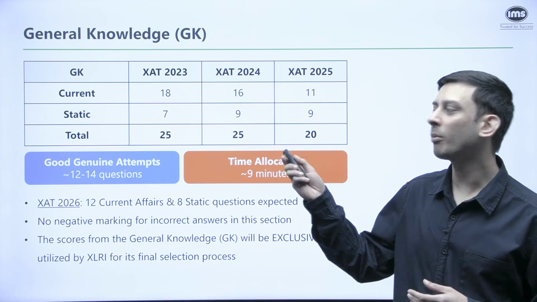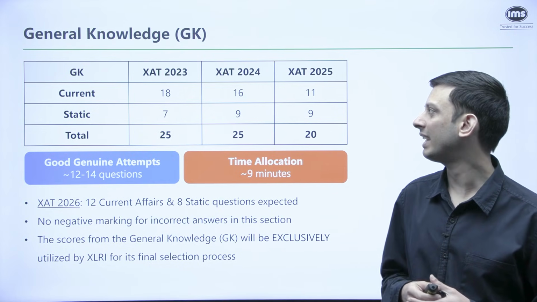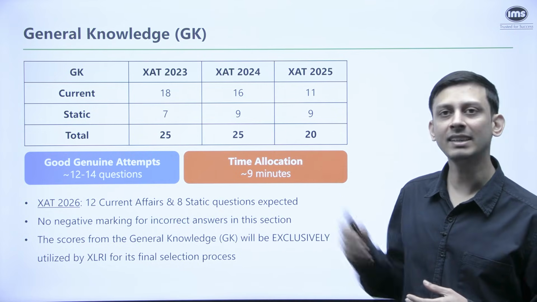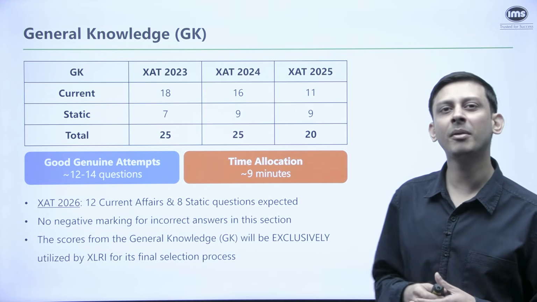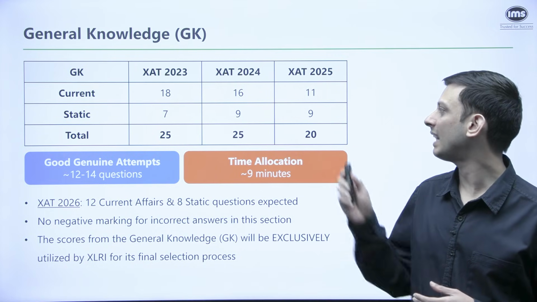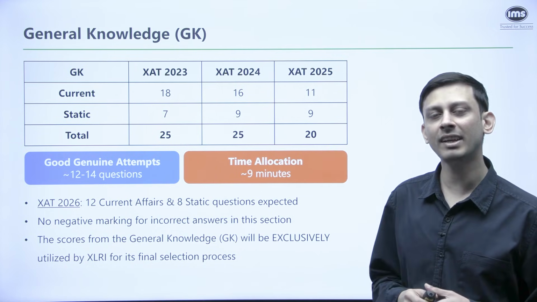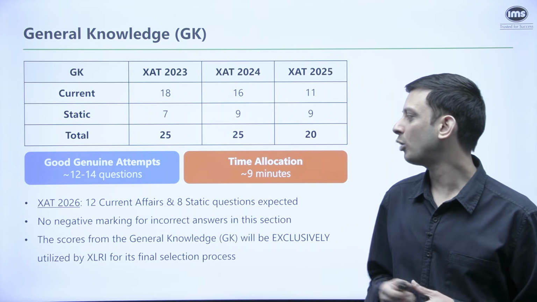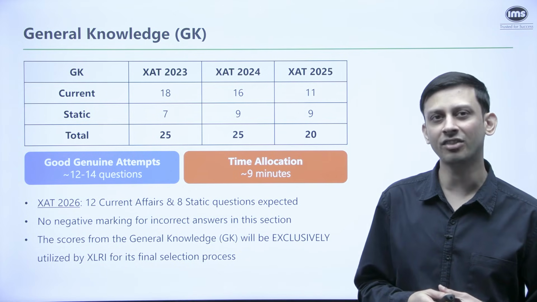Like we would have 18 from current affairs and 7 from static GK. Next year, 16 and 9. But we can see that recently it has become a bit more balanced. Last year, it was 11 from current affairs and 9 from static GK. And this year, we expect there to be 12 from current affairs and 8 from static GK.